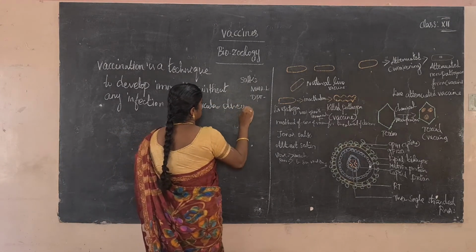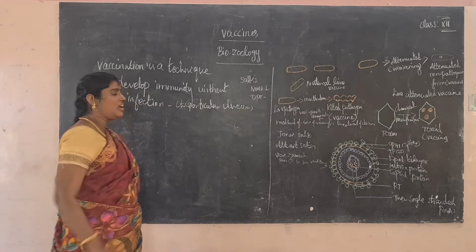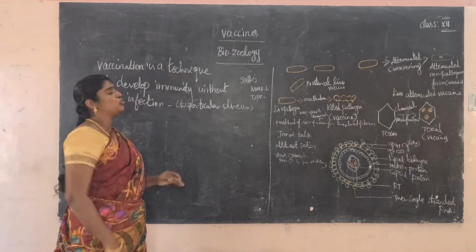That is called vaccination. So what is vaccination? Vaccination is a technique to develop immunity.